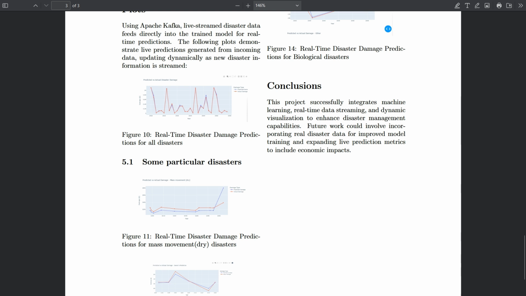Now, coming to the conclusion, this project successfully integrates machine learning and real-time data streaming with Kafka, and we have done dynamic visualizations for it also. This project can be visualized using a web page as well, by typing the URL 127.0.0.1. I have attached all the codes, the report, and the instructions on how to install and run Kafka in the demonstration file.